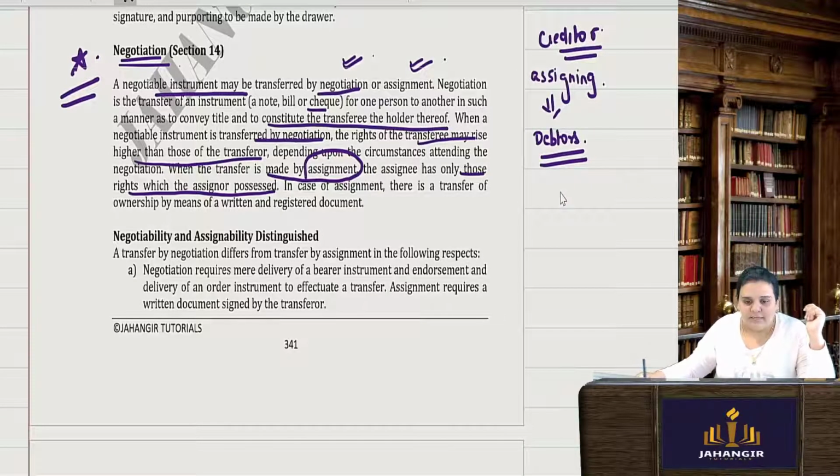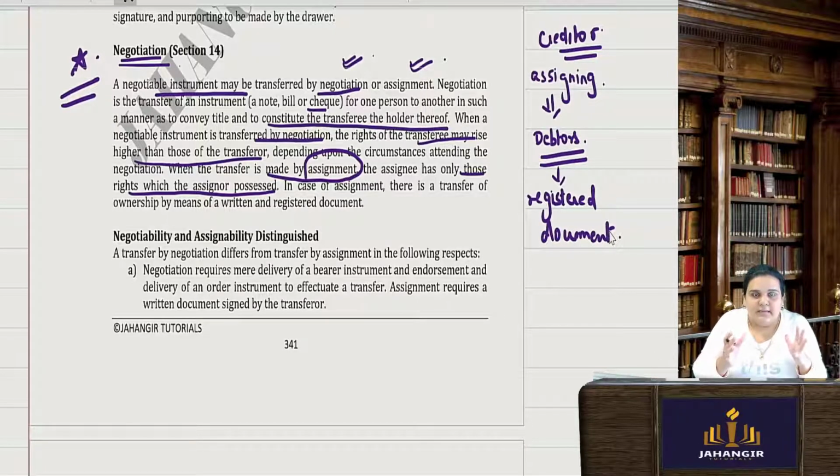So when I am assigning, basically, in assignment, it just does not happen by mere transfer or by mere handing over the instrument to one another. It requires a proper registered document. Okay, a registered document is needed in order to assign any rights to a given person.